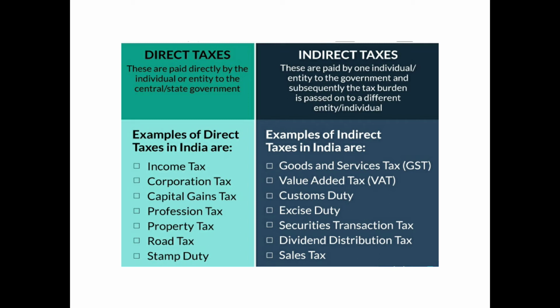And on the other hand, indirect taxes are paid by one individual or entity to the government, and subsequently the tax burden is passed on to a different entity or individual. In a nutshell, in the case of indirect tax, the impact of tax and the incidence of tax vary. That is, the person on whom the tax is levied at first can shift it to another person by means of shifting.